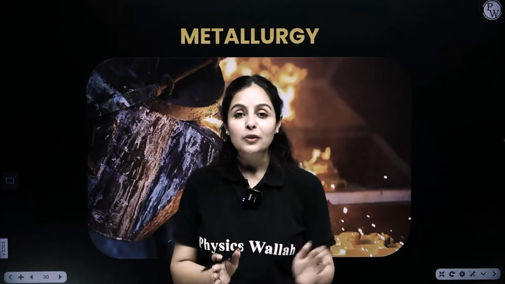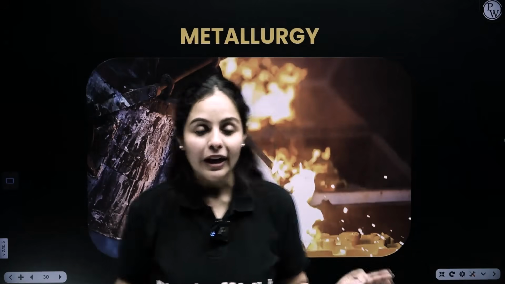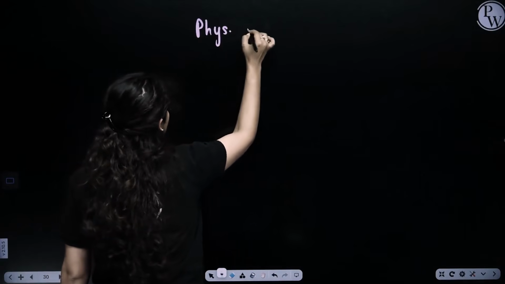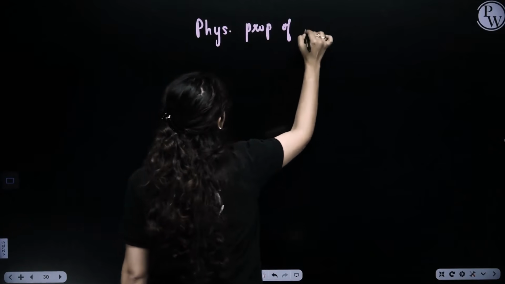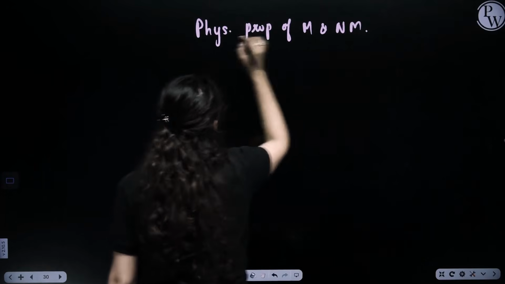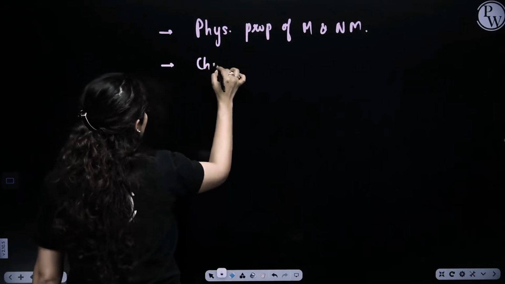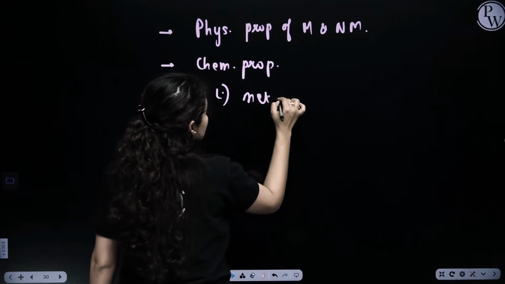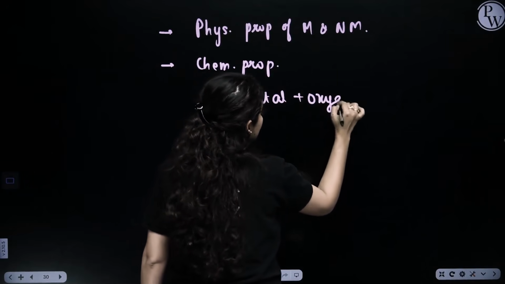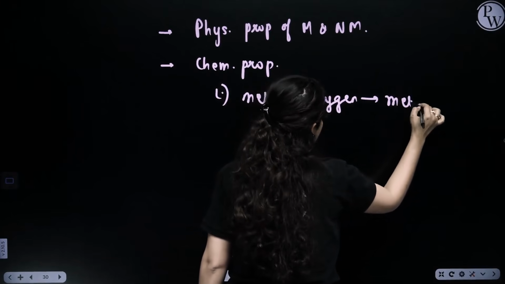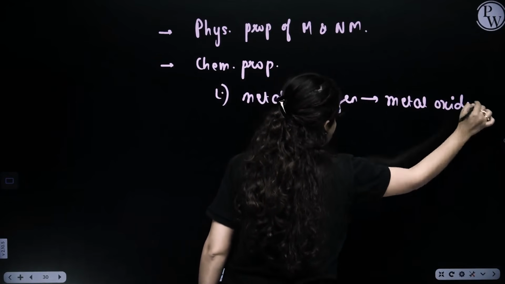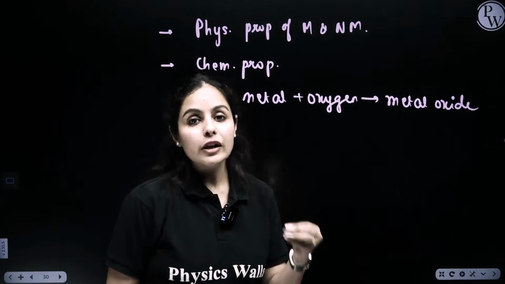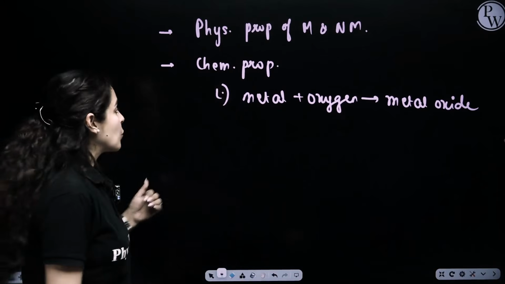Alright guys, it's time for us to move on to one of my favorite topics, and that is metallurgy. Before we begin with metallurgy, let me summarize what we have learned till now. We started with basic physical properties of metals and non-metals along with the exceptions. Then we learned about chemical properties. We saw what happens when metal reacts with oxygen. It forms metal oxide. Very few metal oxides dissolve in water and form alkali. Metal oxides which are amphoteric can react with acids and bases to give salt and water.